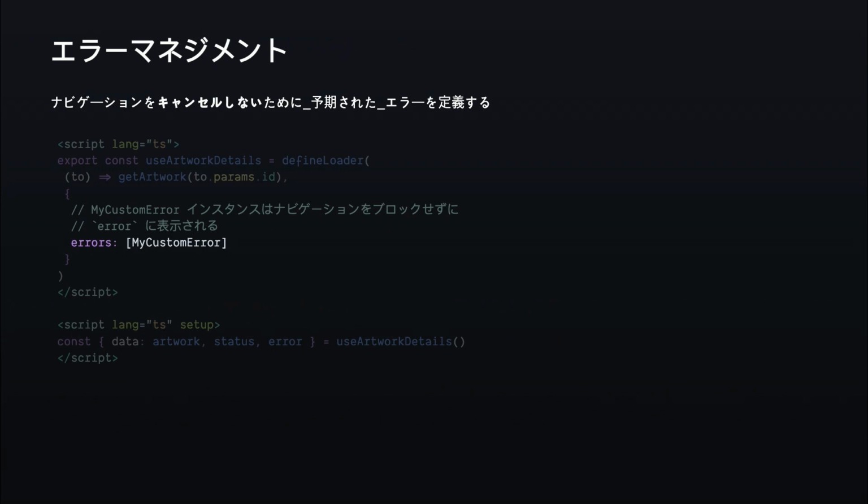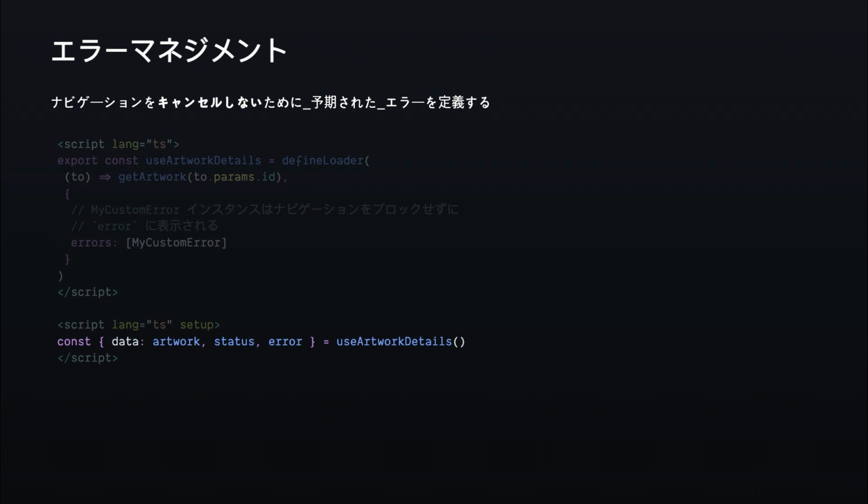So the navigation still happens if there is an error, but only if the error is, in this case, an instance of my custom error. In this case, the data can also be undefined. You have to keep that in mind, because it means that we might have an error state initially. So we have the error locally, and we do the same as with the lazy loader. We handle that locally. So we have granular control over the state.